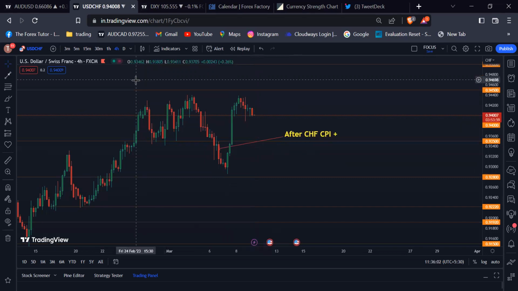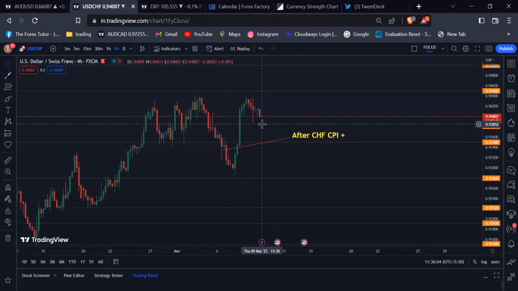So if the US non-farm payroll data is favorable for the US dollar, then we will see some further upward momentum in the USD Swiss franc. If the USD Swiss franc breaks above the 0.94500 psychological number, then our next target should be the